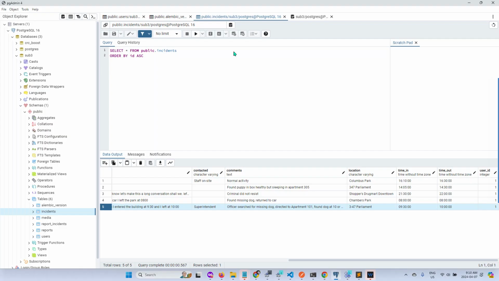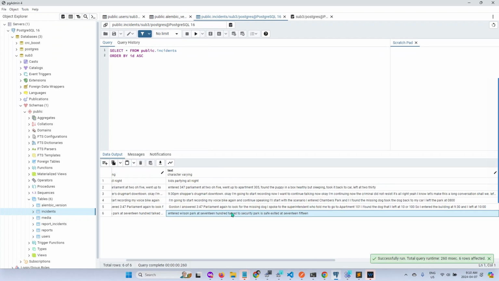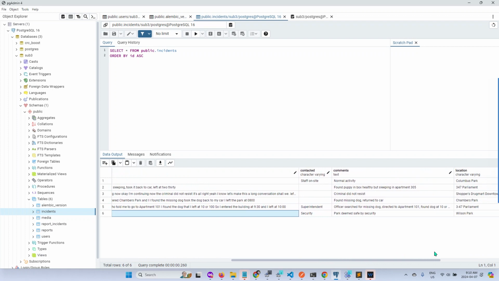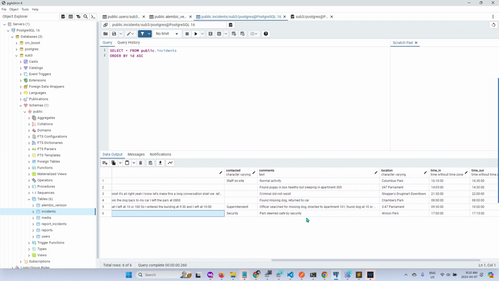Let's go to Postgres, run the query. Okay, there it is. That's the full text. Security, park being safe by security for the comments. Location, Wilson Park. Time in 1700, time out 1715. And you can see contacted is not required.